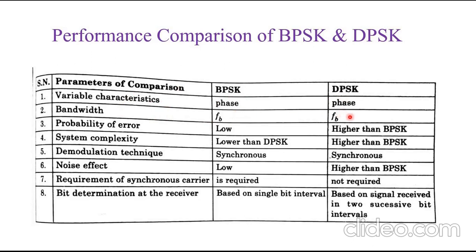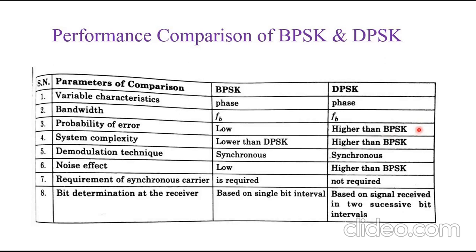And the probability of error. In BPSK, the probability of error is very low, because BPSK has the best performance of all three digital modulation techniques in the presence of noise. So it has the minimum probability of error. But in DPSK, the probability of error is higher than BPSK.